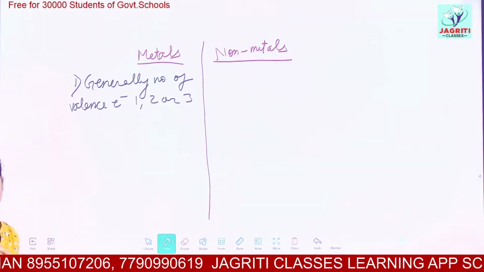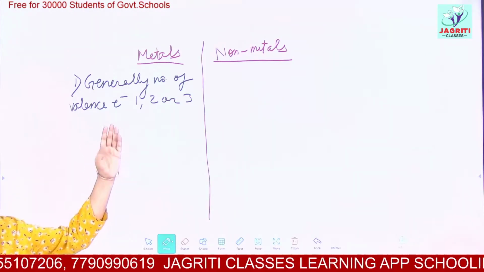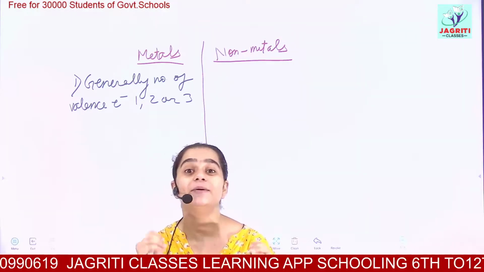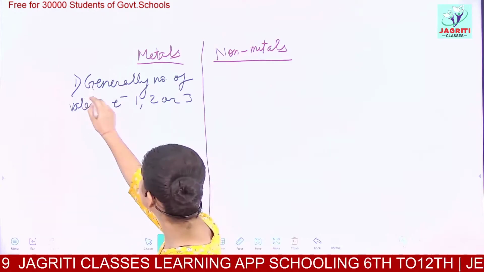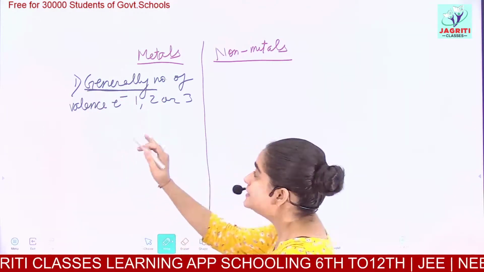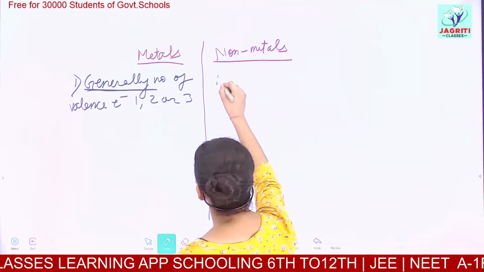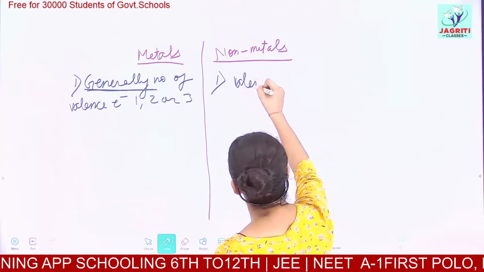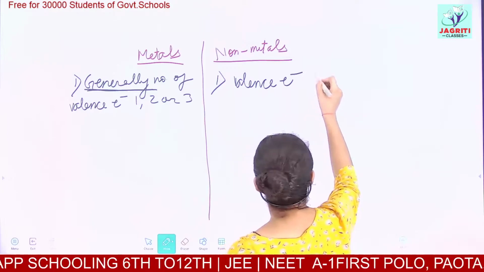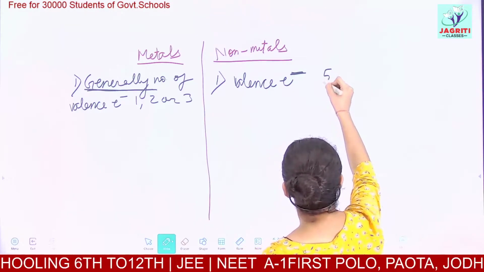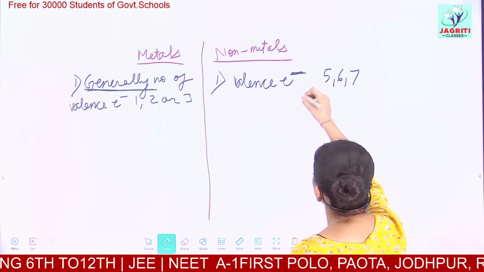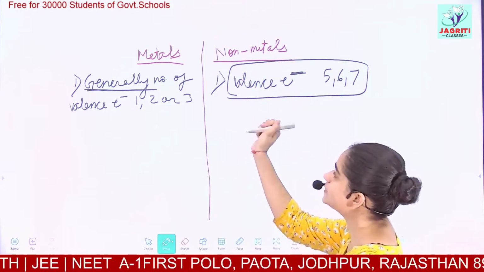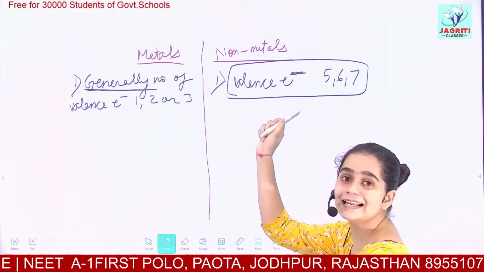It is not that elements having 4 or 5 valence electrons will not be metals; they may be metals. This is a general property of metals. Similarly, for non-metals, when the valence electrons in any element are 5, 6 or 7, we say that it may be a non-metal. So the first difference is based on valence electrons.